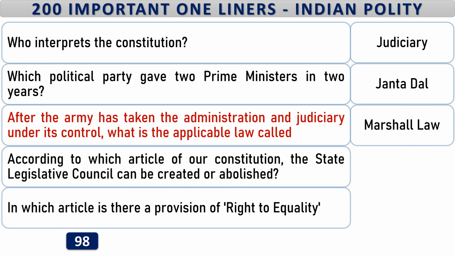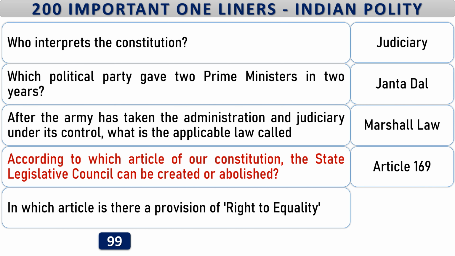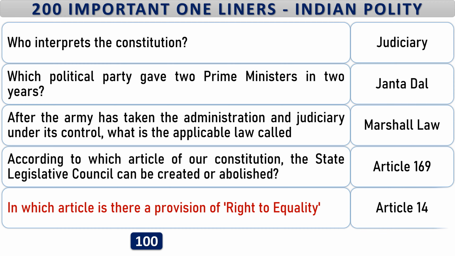After the army has taken the administration and judiciary under its control, what is the applicable law called? Martial law. According to which article of our Constitution, the State Legislative Council can be created or abolished? Article 169. In which article is there a provision of right to equality? Article 14.